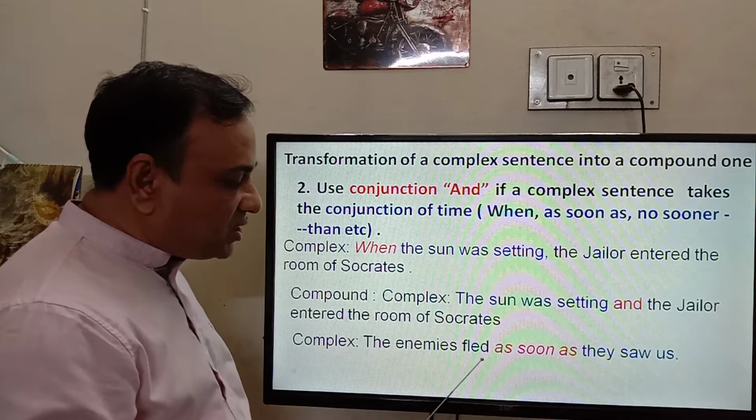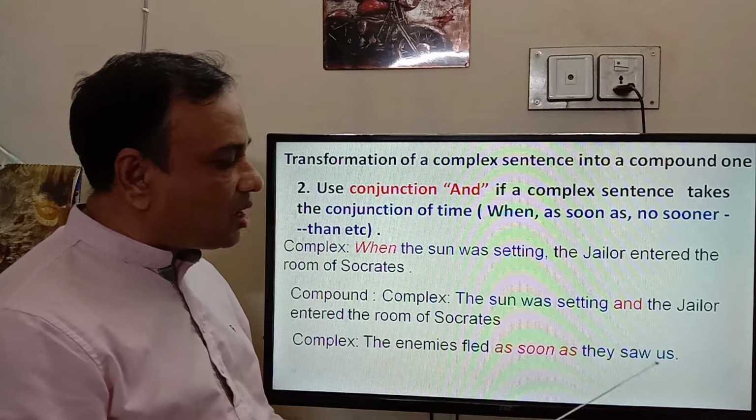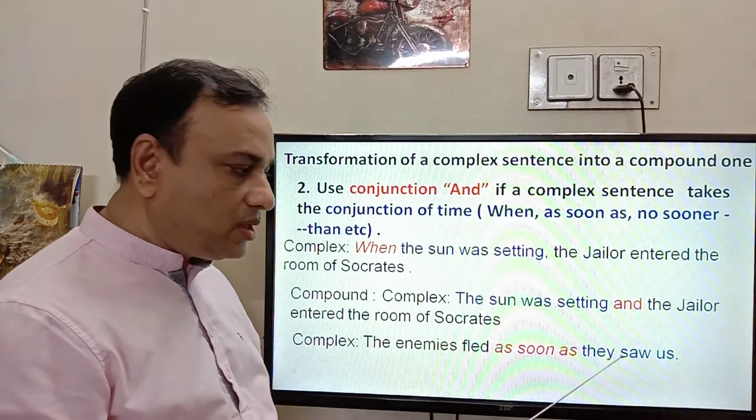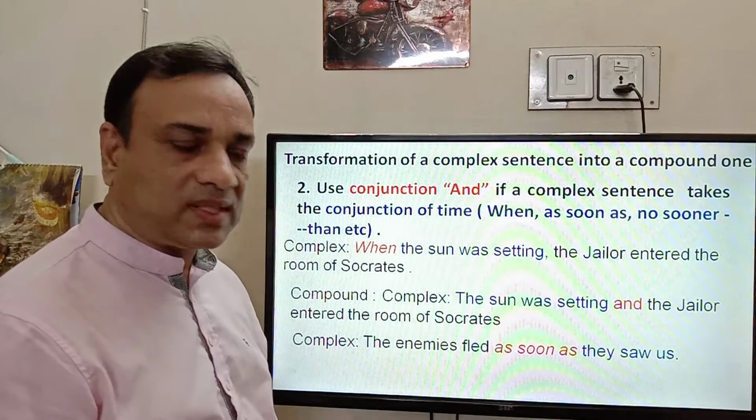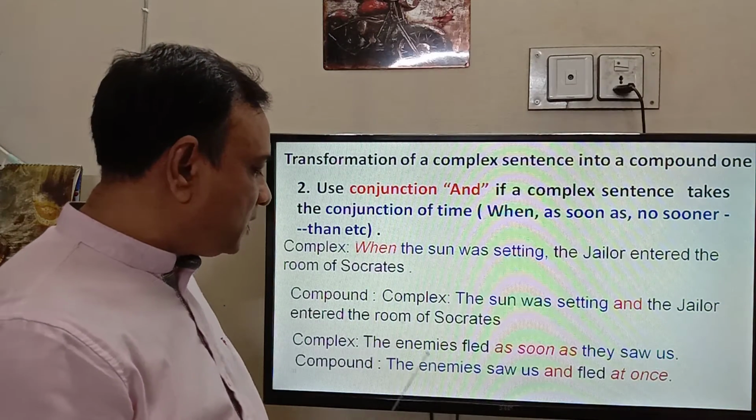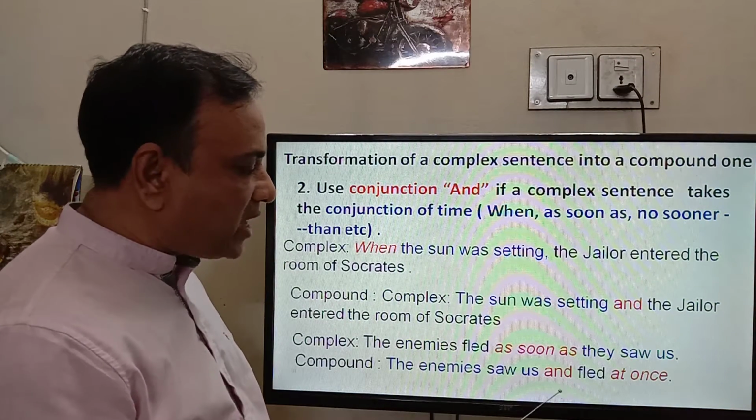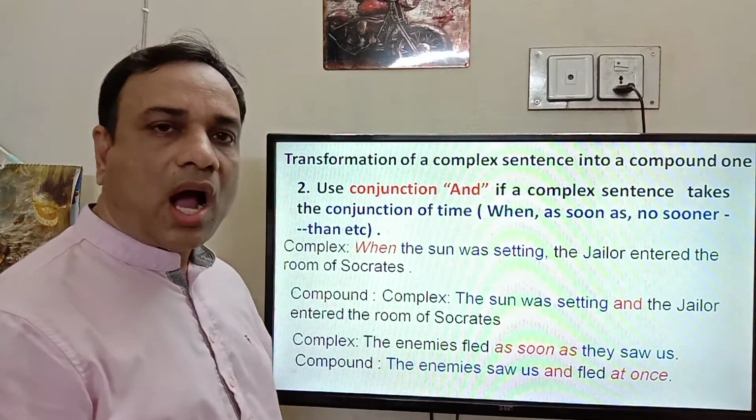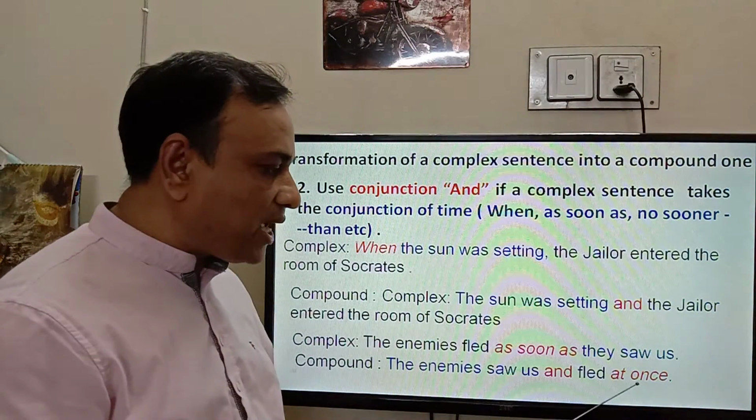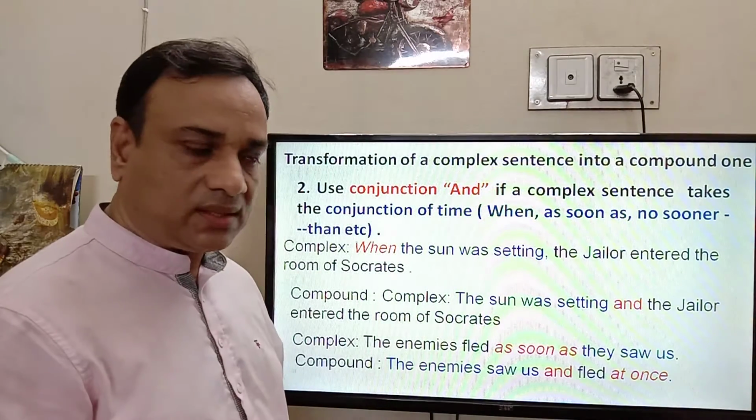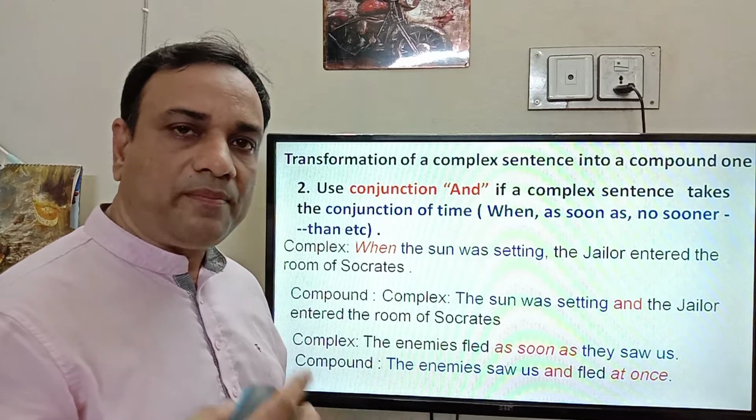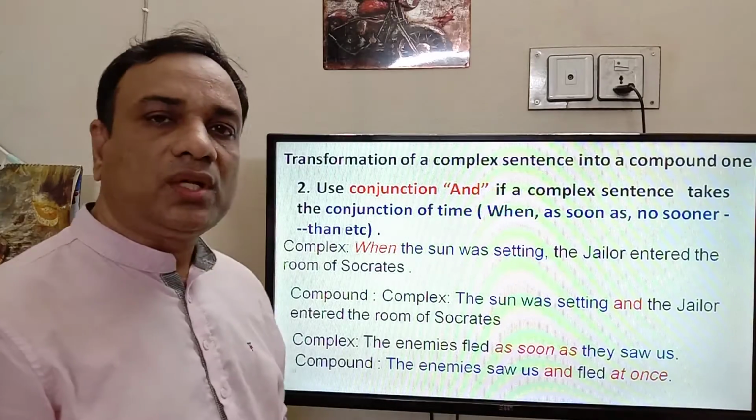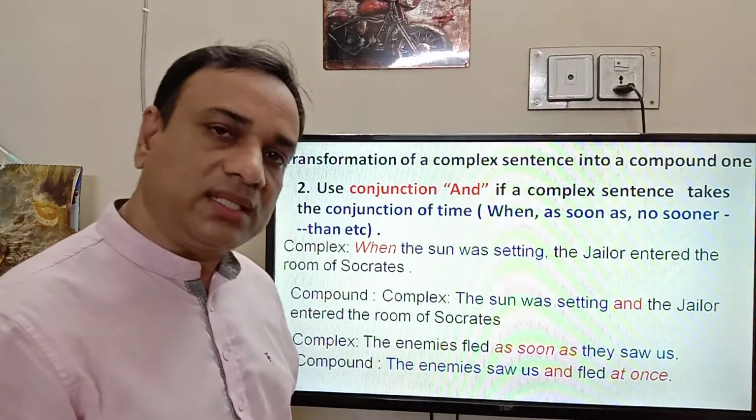The enemies fled as soon as they saw us. Here, "as soon as they saw us" is a subordinate clause. So it comes first in the compound sentence: The enemies saw us and fled at once. Do you notice here I select "at once" as a phrase in the compound sentence to maintain the meaning if we find "as soon as" or "no sooner had" in a complex sentence.